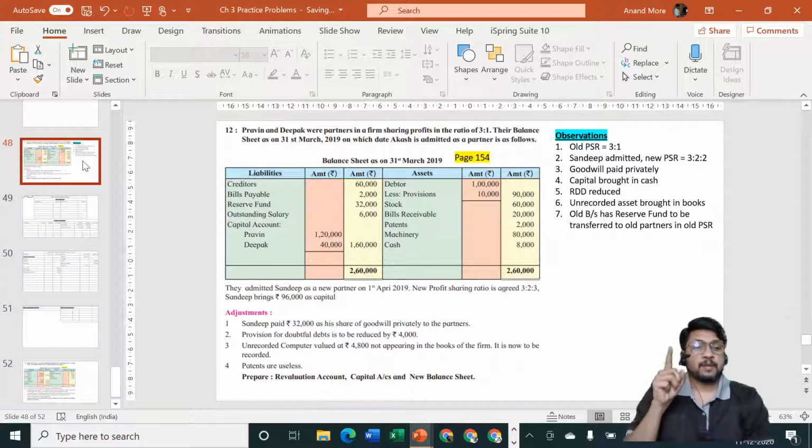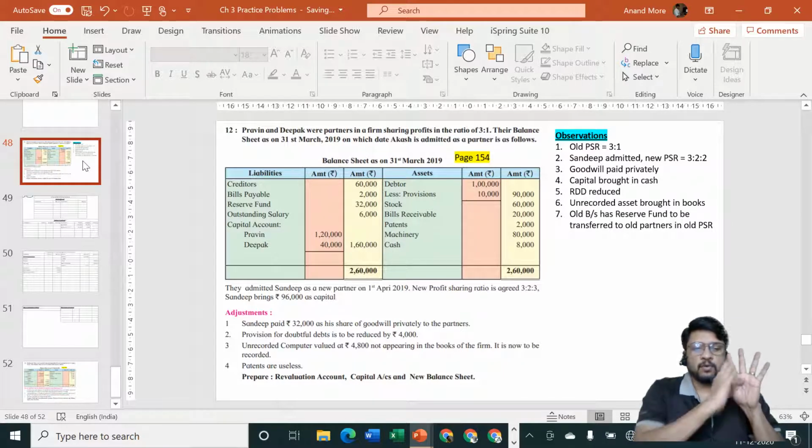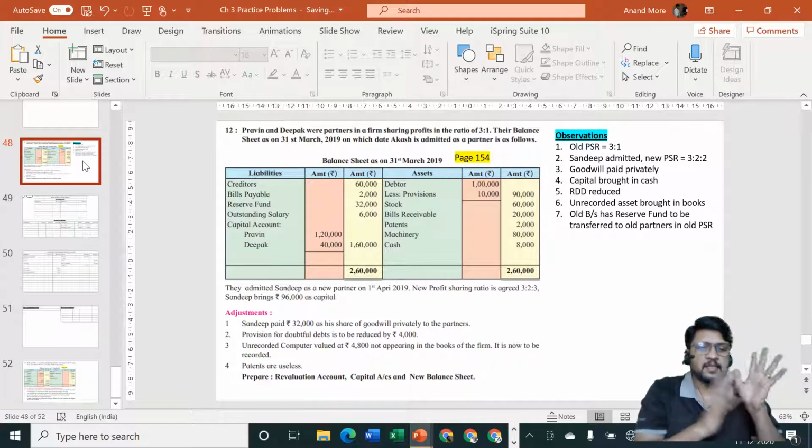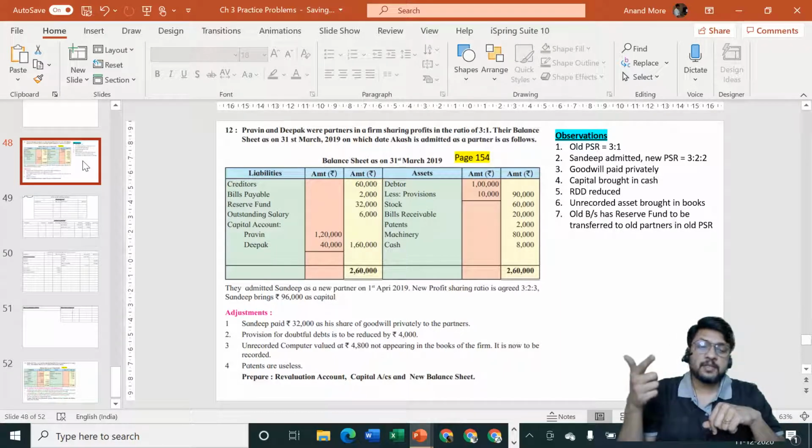But if the topic is partnership final accounts, then how many lines are to be left so that your answer will look very neat and clean in the exam, that is required to be understood. So the normal logic is, if 1 adjustment, then 2 lines, 2 adjustments, then 3 lines, 3 adjustments, then 3 plus 2 is equal to 5 lines, 4 adjustments, then 4 plus 3 is equal to 7 lines, 5 adjustments, 5 plus 4 is equal to 9 lines. That is how things work. For admission it is not required, but when I discuss the topic of partnership final accounts, at that time this rule will help you.